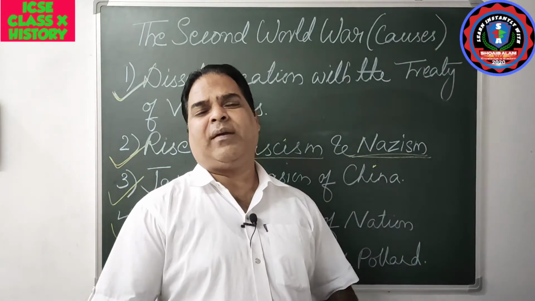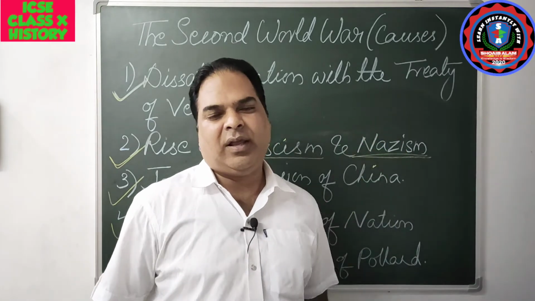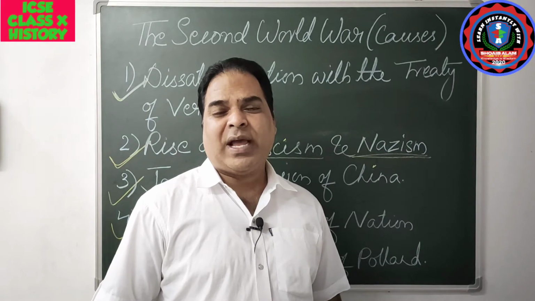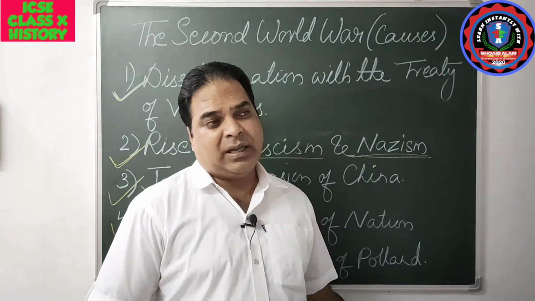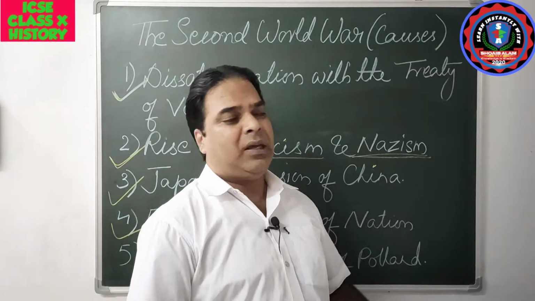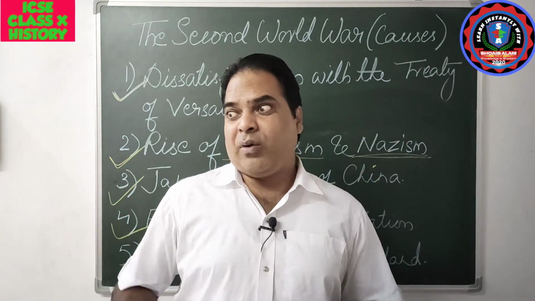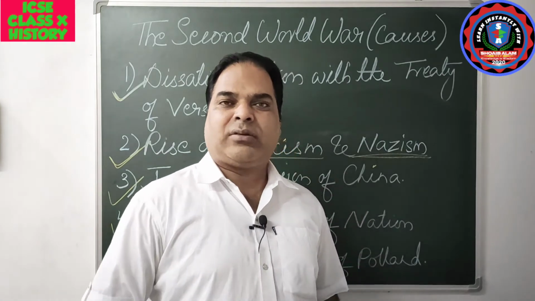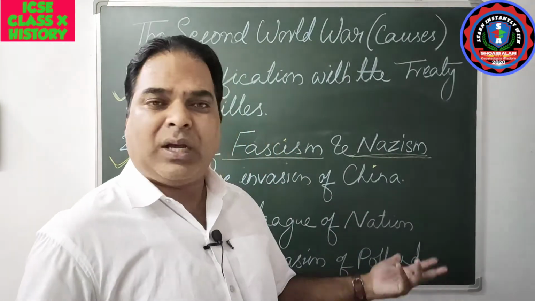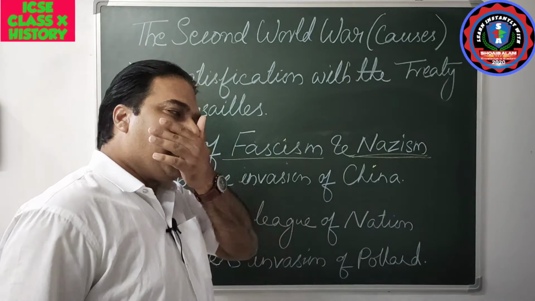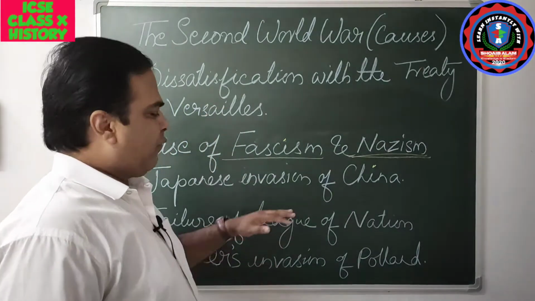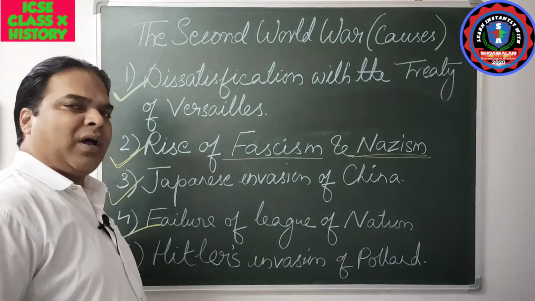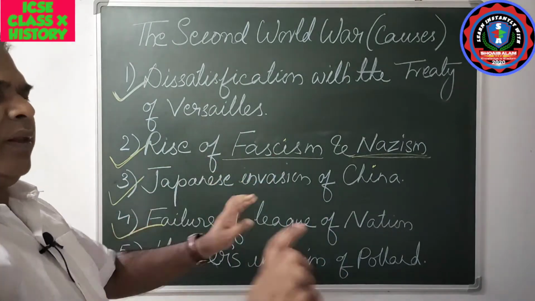What is the League of Nations doing? The League of Nations is completely silent. Maybe they had certain problems. They did not want to drag their countries into war, and they thought that if they tried to stop Germany, Germany might resort to war. And right now, England thought it could not rely upon the strength of France and Russia. It could not depend upon them. That is why maybe the Prime Minister of Britain was not ready to drag Europe into war. That is why whatever they were doing was allowed.